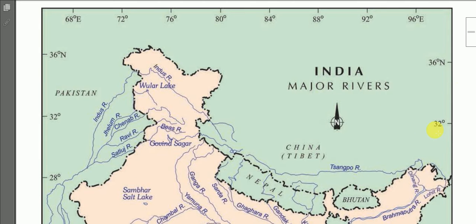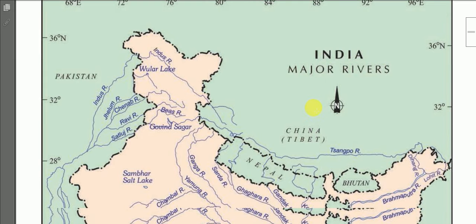You must know that this is the only and most important map of this chapter 3 Drainage, because the map items of this map will be asked in the final examination, either for identification or for location. Map items will be asked in the final examination as well as in the unit tests.